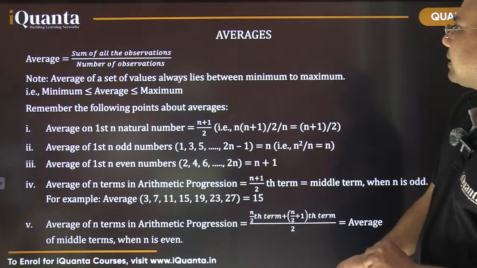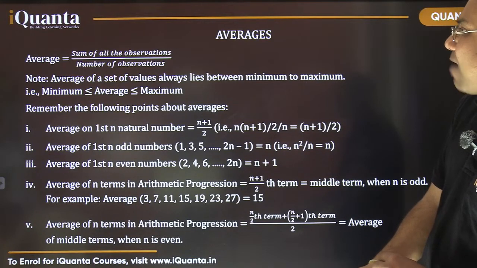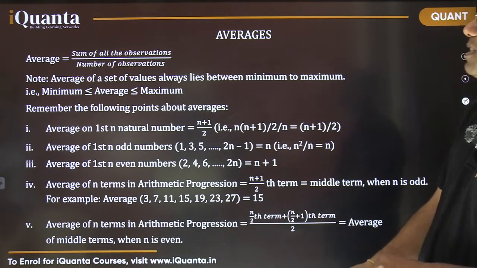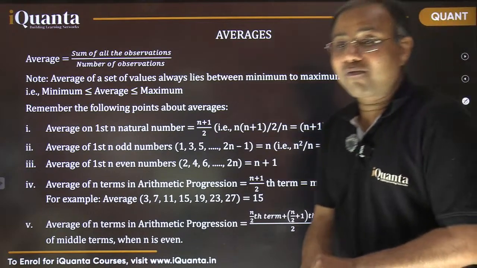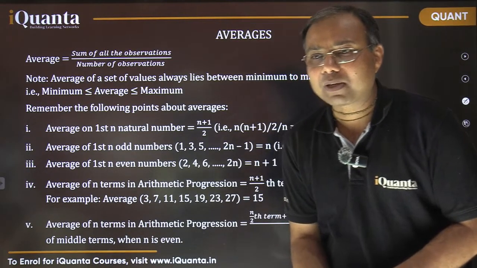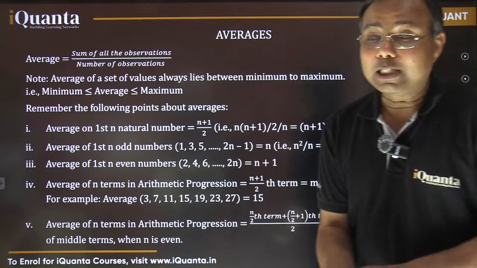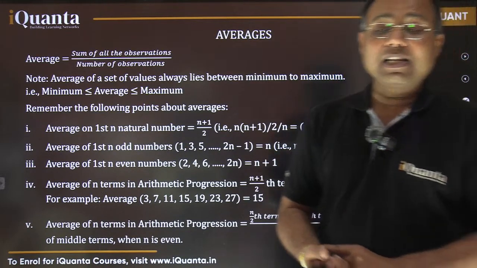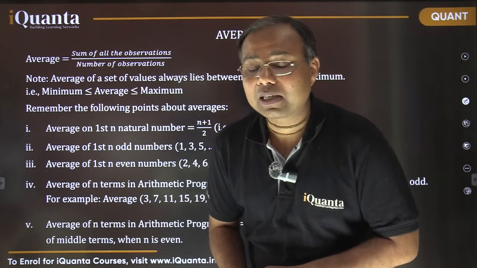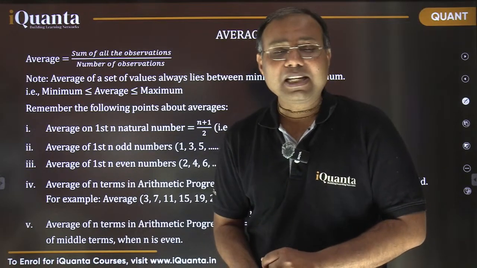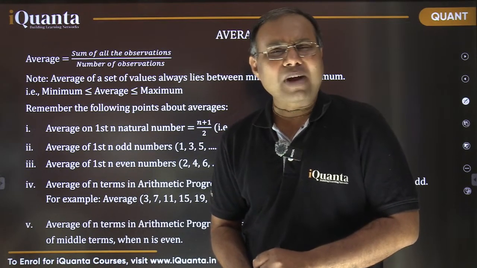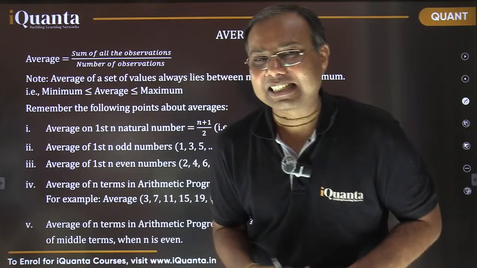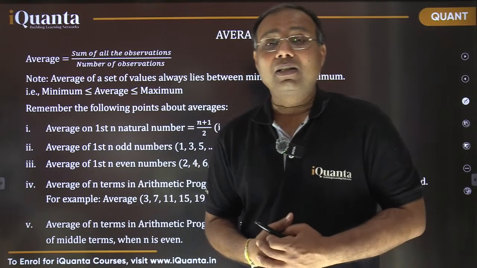So the next part is here about averages. After percentage and all this, average is also one of the very important topics for the arithmetic part, and average has its important use in your DI section also. In DI, you will find enormously beautiful sets which have appeared in CAT.